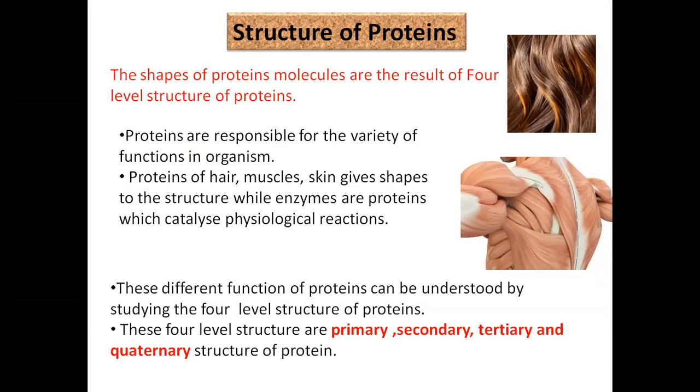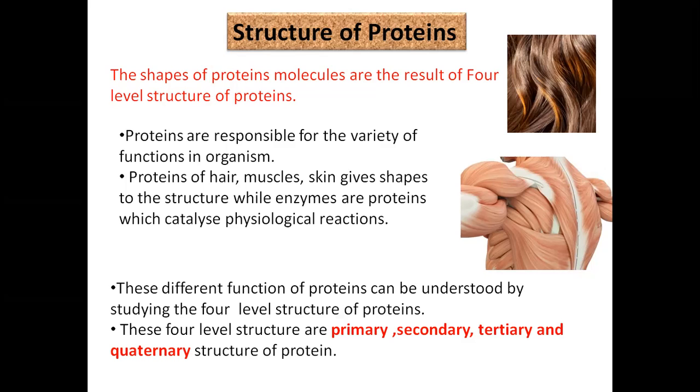The shape of protein molecules are the result of four levels of structure. We are going to study here about the structure of protein and there are four levels for the structure of proteins. These proteins are a very important part of the biomolecules as these proteins are responsible for variety of functions in organism. Proteins of hair, muscles, skin give shape to the structure, while the enzymes are the proteins which catalyze physiological reactions. These different functions of proteins are understood by studying the four level structure of proteins.